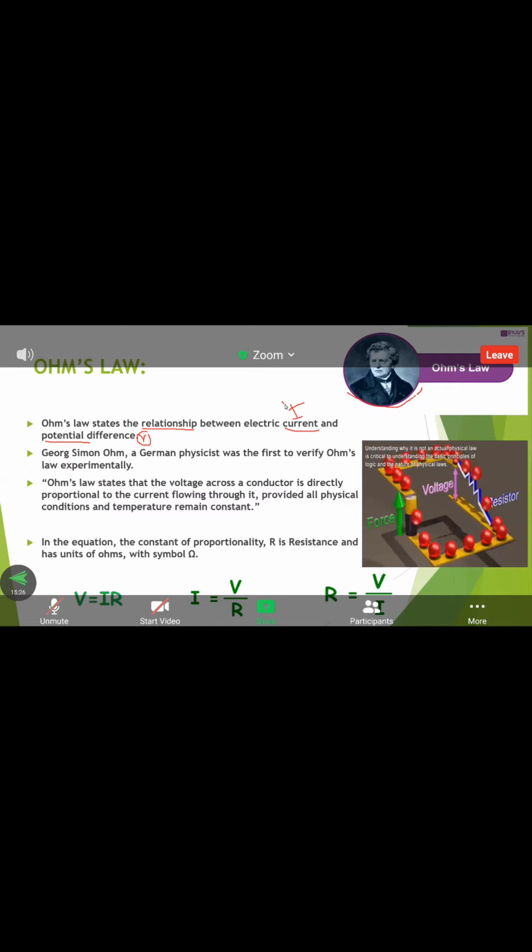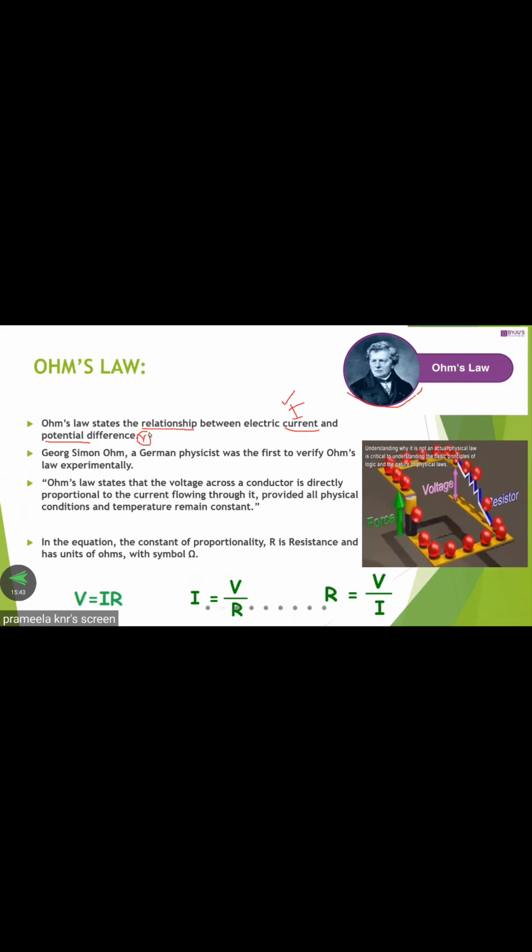Without voltage, no electron movement will take place. Similarly, if there are no electrons, even if voltage is present, it is useless. Because of this reason, voltage and current exist in a single circuit. So that is essential, right?